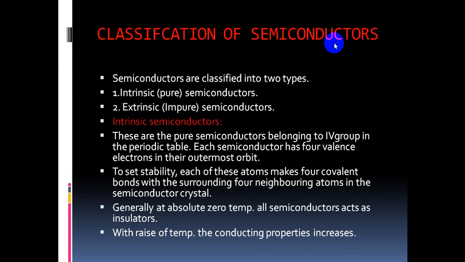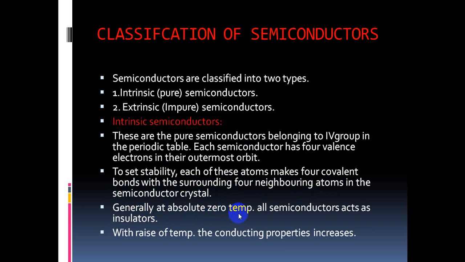Come to the classification of semiconductors. Again, the semiconductors are classified into 2 types. One is intrinsic, which are called pure semiconductors. Another one is extrinsic semiconductors. Intrinsic semiconductors are nothing but pure semiconductors which belong to the 4th group in the periodic table. Each semiconductor has 4 valence electrons in the outermost orbit. To get stability, these atoms make 4 covalent bonds with the surrounding 4 neighboring atoms in the semiconductor crystal.